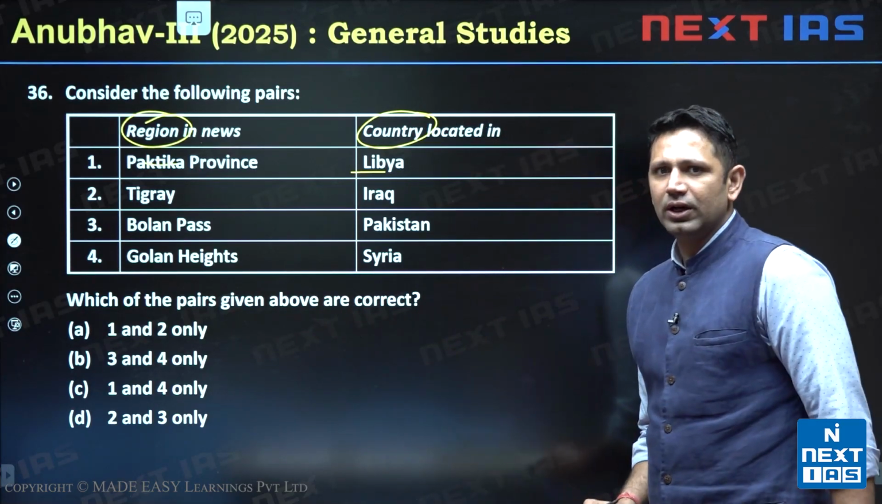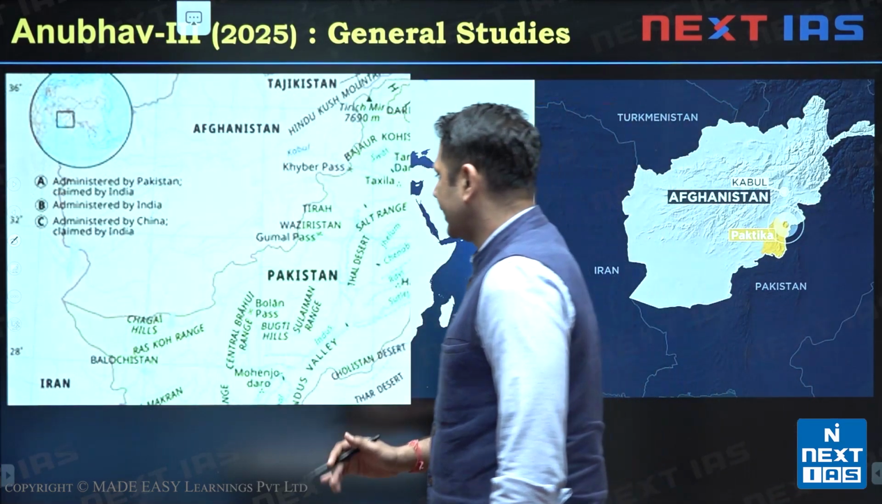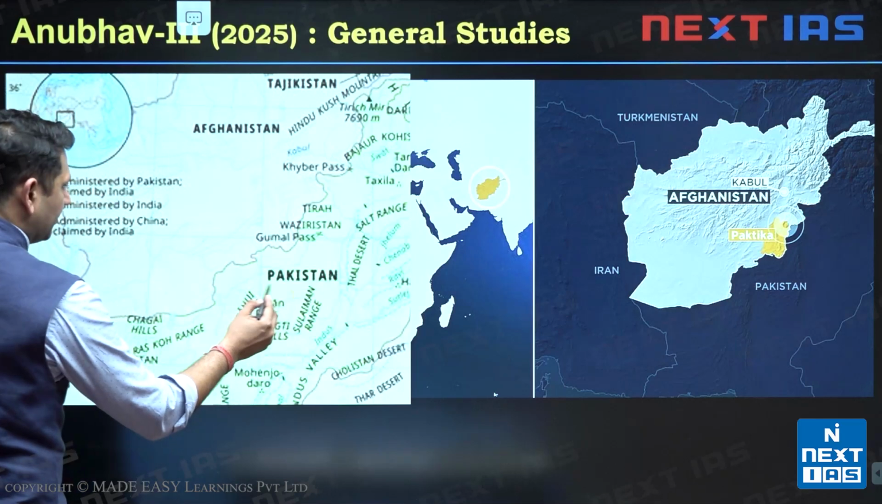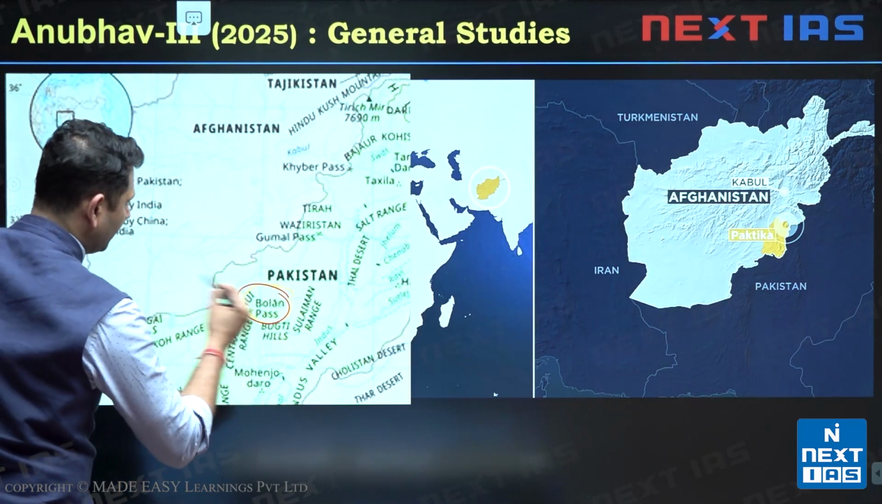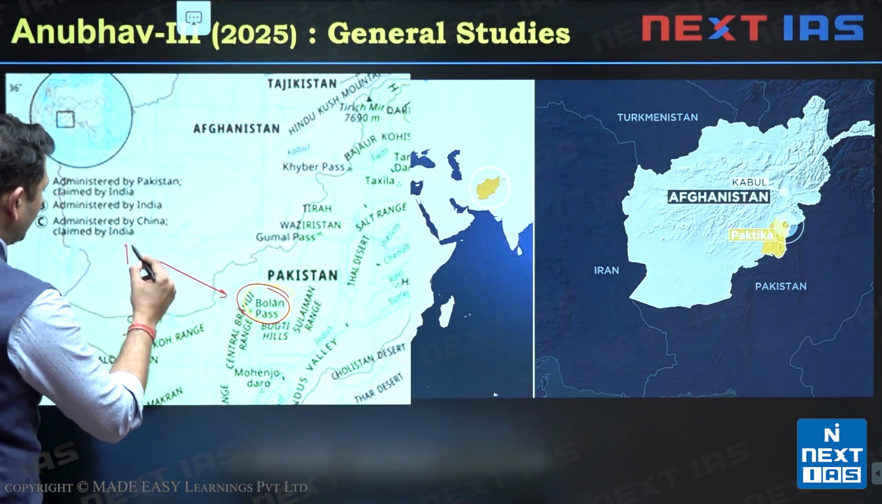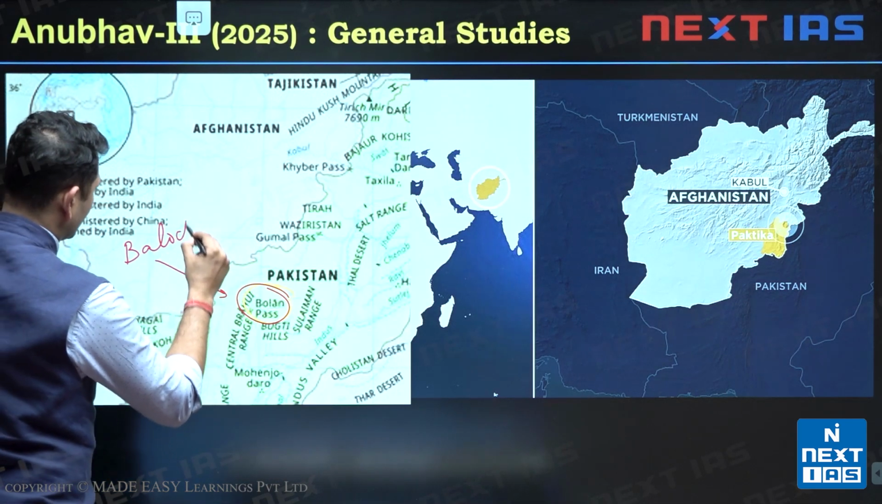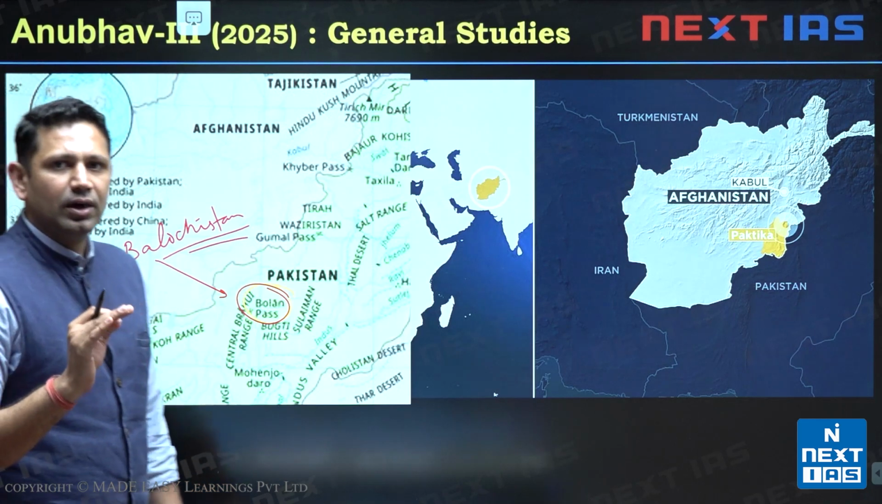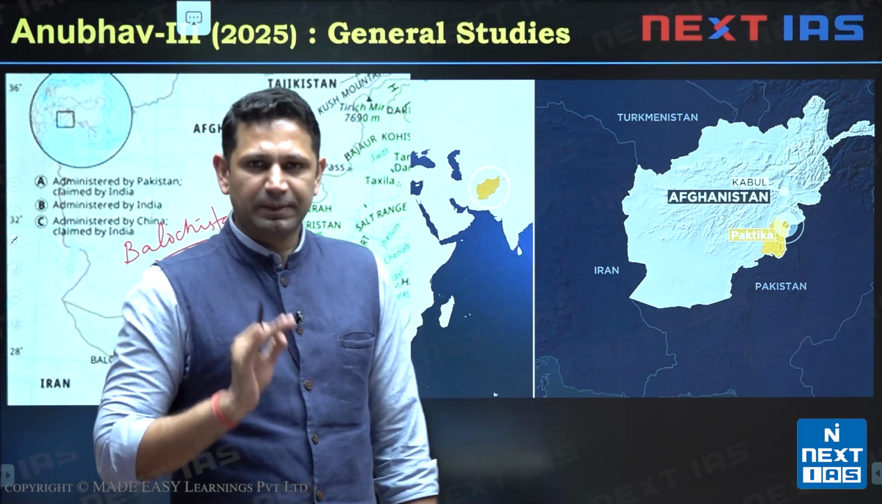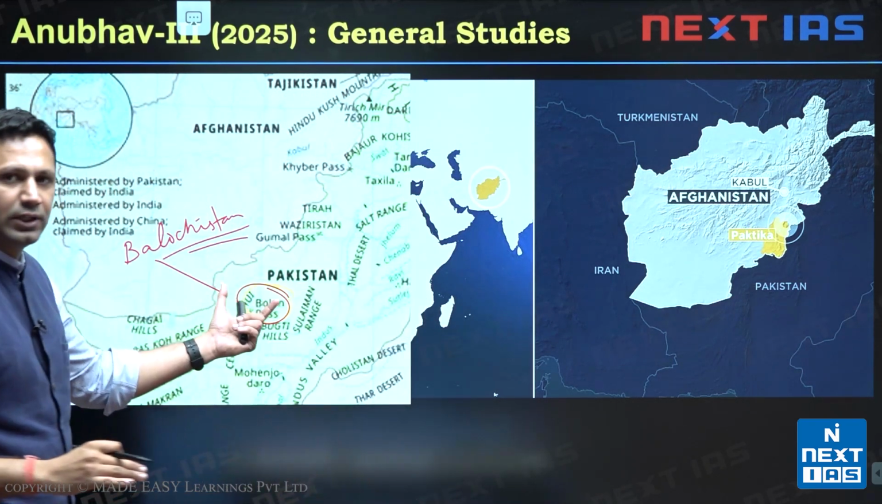So let's see them on the map first of all. On the map we find that Bolan Pass is located in Pakistan. This is in the Balochistan region. So here we have the Bolan Pass, it is in the Balochistan province. And there has recently been an attack on the train carrying 400 passengers. That's why this location was in news.